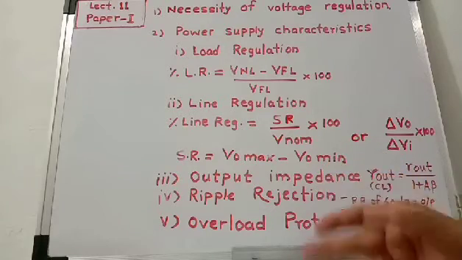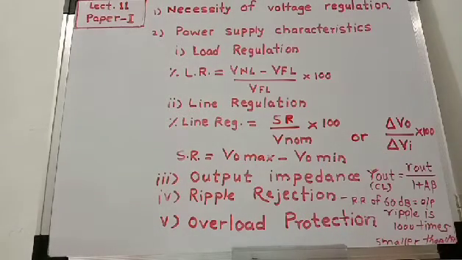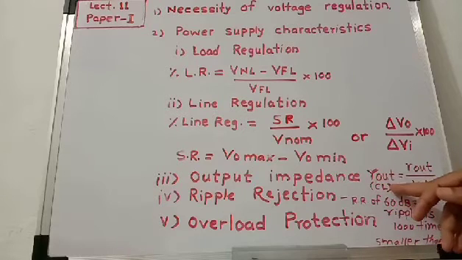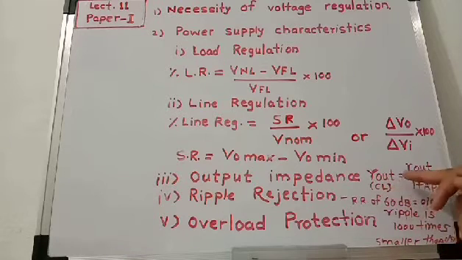When feedback is used in the power supply, then the output impedance becomes low, and this is the formula: output impedance R out at closed loop is equal to R out divided by 1 plus A beta.